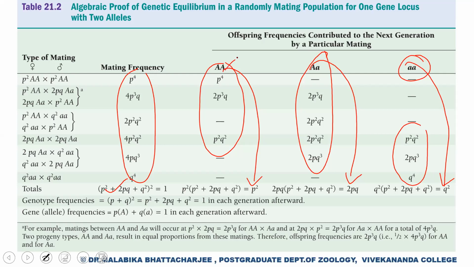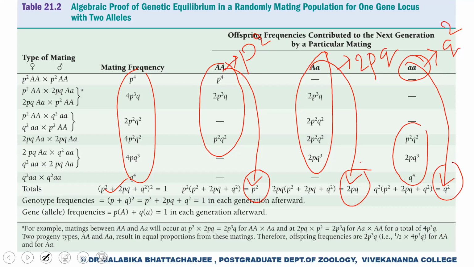So when we started with our first generation, the original genotypic frequency of capital A was p square. The genotypic frequency of capital A small a was 2pq, and the genotypic frequency of small a was q square. And after the second generation of mating, we are getting capital A p square, capital A small a 2pq, and small a q square. So you can see thus that the Hardy-Weinberg equilibrium is established. This is how the deduction has been done for the second generation.